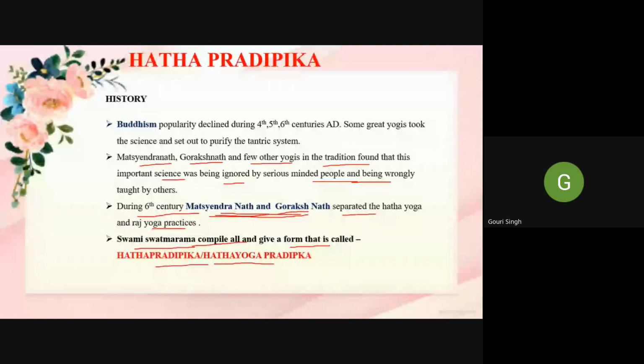Very good. Asana, pranayama, mudras and bandhas, and nadanusandhana. Yes, very good. Asana, pranayama, mudra, and nadanusandhana.